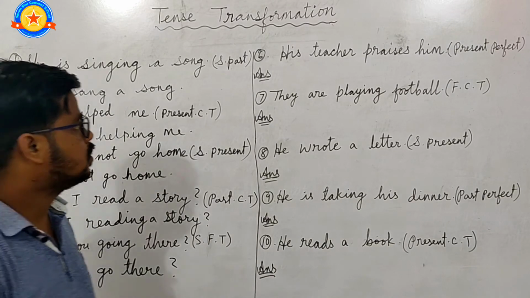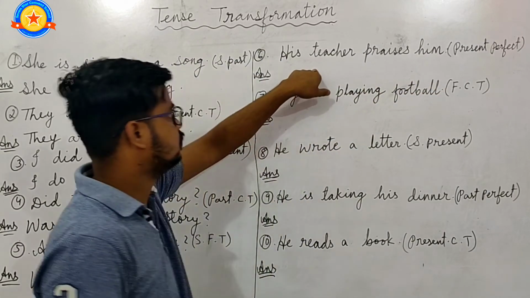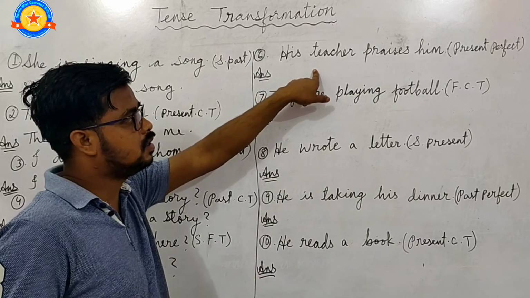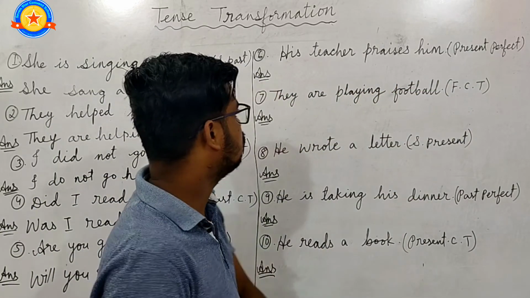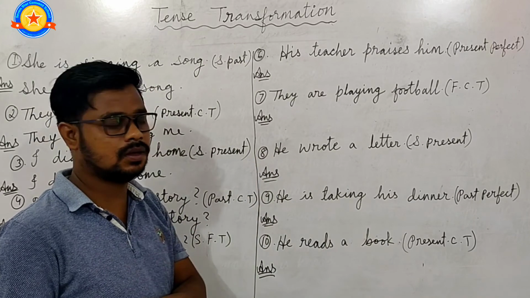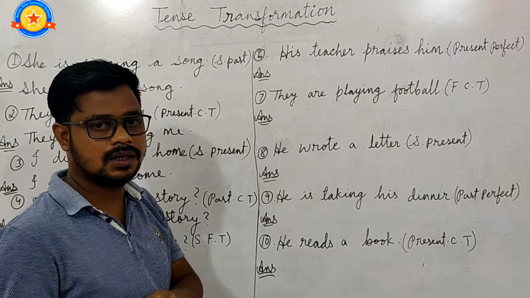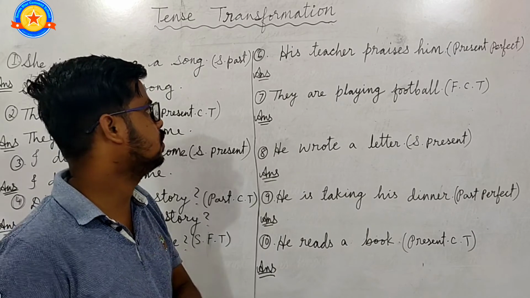And the sixth question is, his teacher praises him. This sentence is in simple present tense. We have to change this into present perfect tense. So remember the formula of present perfect tense: subject plus has or have plus verb third form plus object.